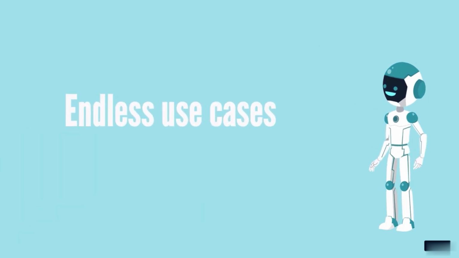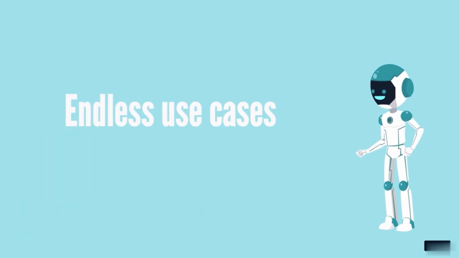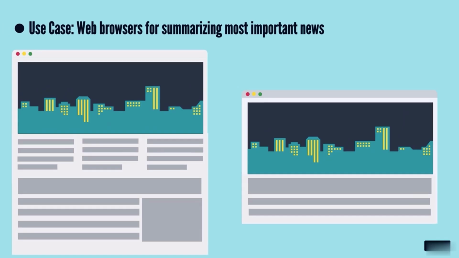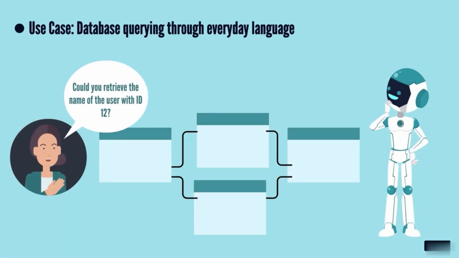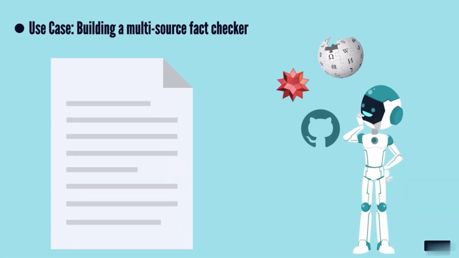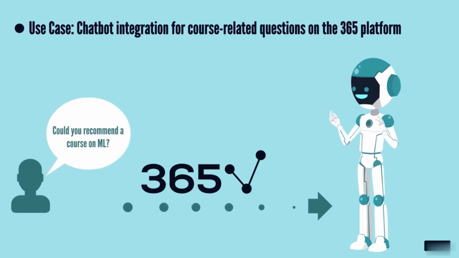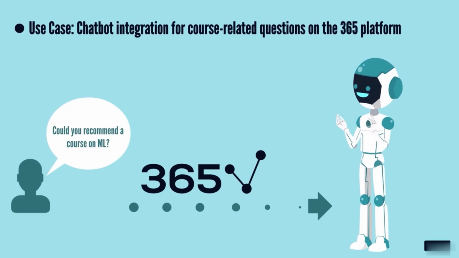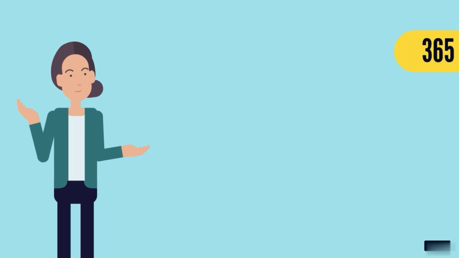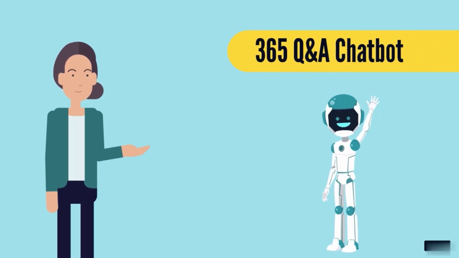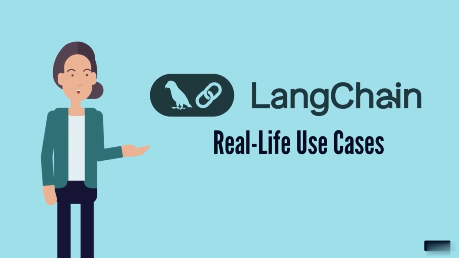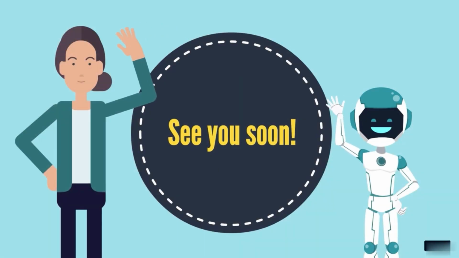The use cases to which we can apply such chatbots are endless, but to offer some insight, we can find ones in web browsers for summarizing the most important of today's news. We can use them to query a database through everyday language, build a multi-source fact-checker, or why not integrate a chatbot into the 365 platform to answer course-related questions? Once we solidify our knowledge of the LangChain library, we'll demonstrate how to build a 365 Q&A chatbot. Sounds cool, right? But now I want to spend a few minutes on intriguing, real-life use cases in which LangChain has played a crucial role. I'll see you shortly.